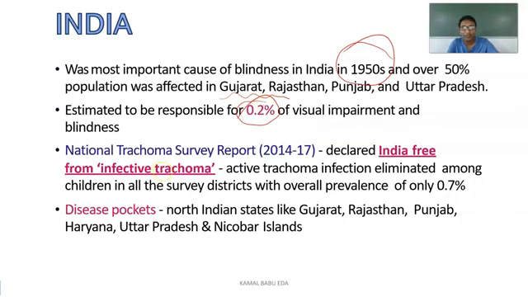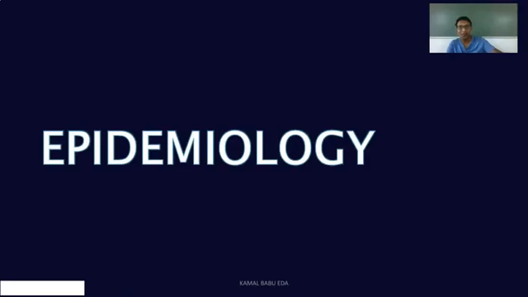The National Trachoma Survey report from 2014 to 2017 declared that India is free from infective trachoma, and active trachoma infection was eliminated among children in all surveyed districts, with an overall prevalence rate of only 0.7%. If you see the disease pockets, North Indian states like Gujarat, Rajasthan, Punjab, Haryana, Uttar Pradesh and the Nicobar Islands have these disease pockets.